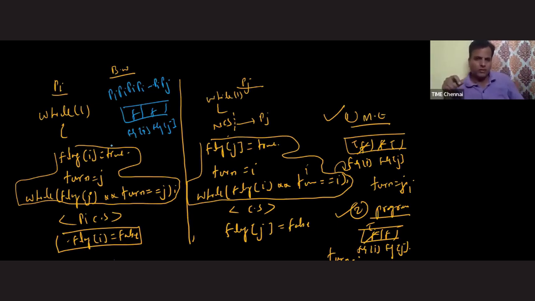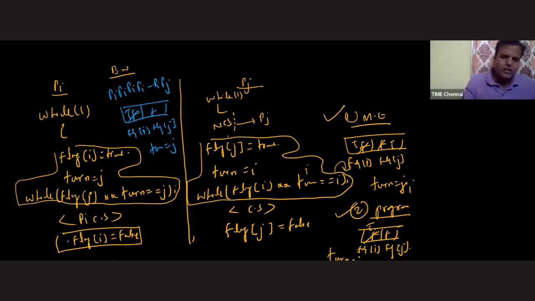Limited होना चाहिए. Okay, fine. So let's see whether it is limited or not, sir. चलो देखते हैं. Process Pi is trying to enter inside the critical section. Flag I value is what, sir? True. And turn का value क्या है, sir? J. Fine. Flag J value is false. Everything is false. So process Pi is entering inside the critical section.